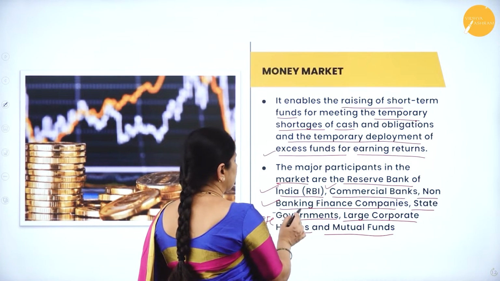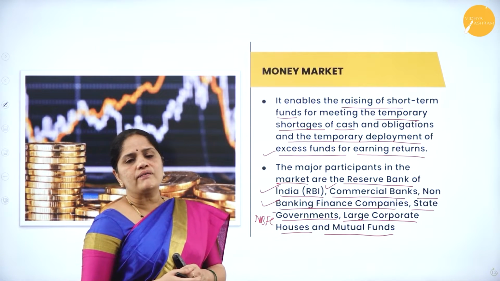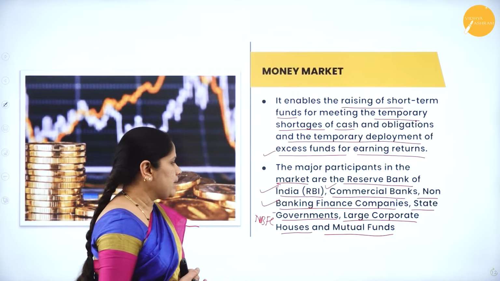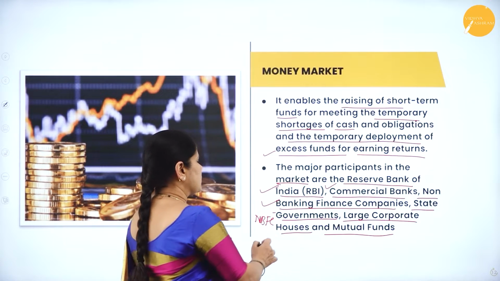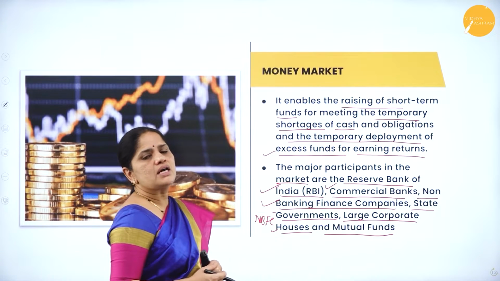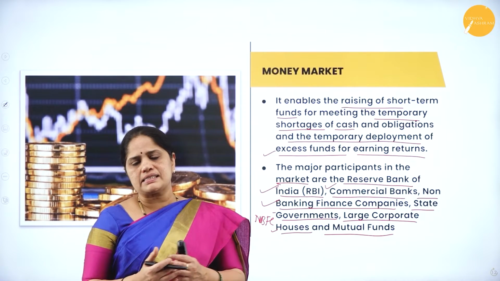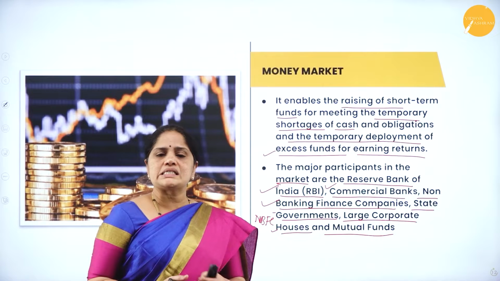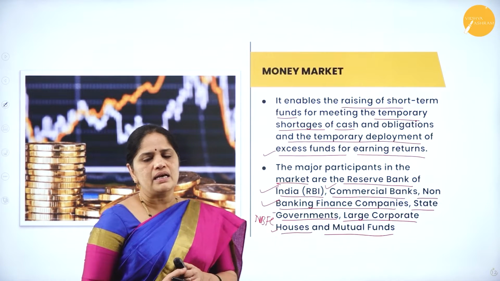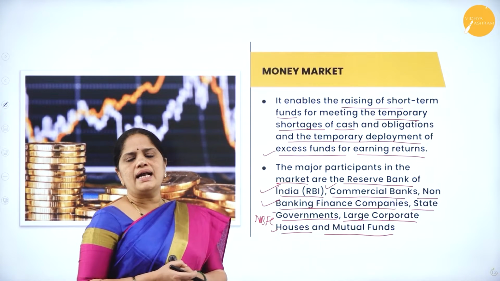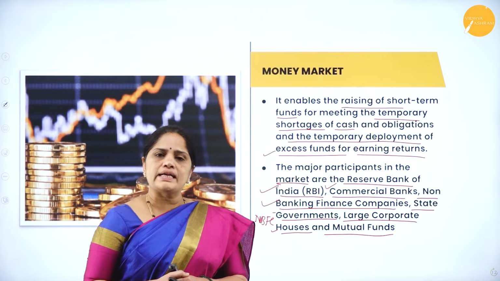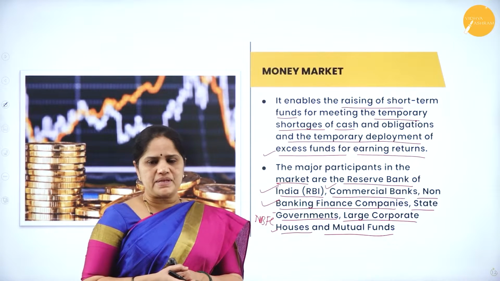Then state governments will be one of the major players in the money market, and large corporate houses and mutual funds. Mutual funds are collected from the people as SIPs and they will be invested through the money market.